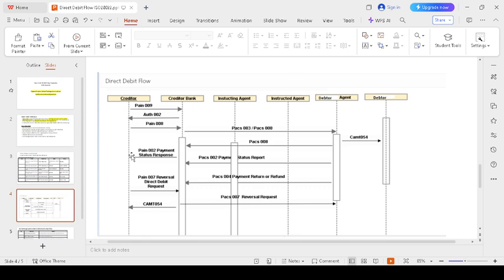In case the debtor feels that the amount is overloaded, they put some extra amount and need to deduct some waivers. These are the scenarios that can happen. The debtor plans to raise a reversal, payment return, or any kind of request, and that is transferred via PAX 004 through the instructed agent and instructing agent. Finally it reaches the creditor bank, and the creditor bank should agree to the reversal based on the pain.007 reversal request.